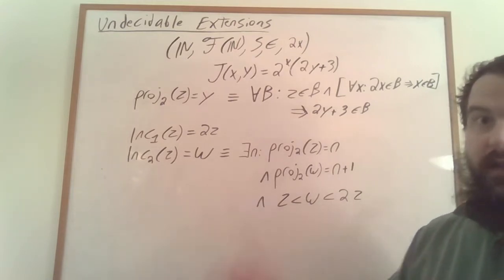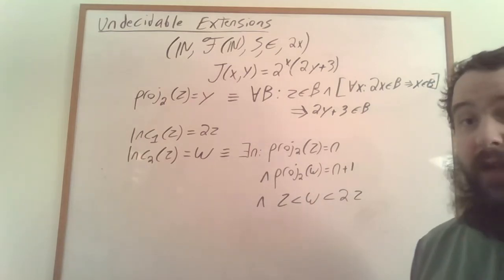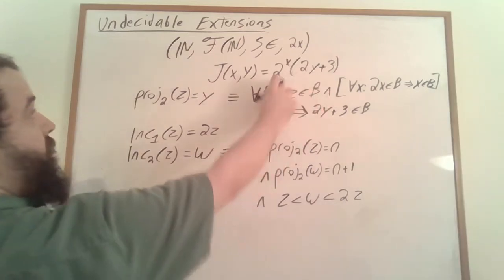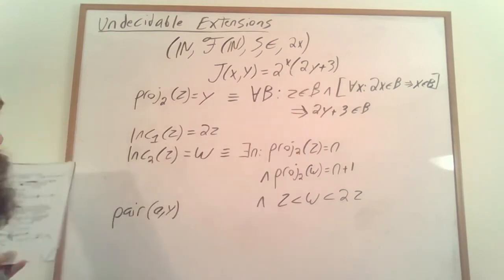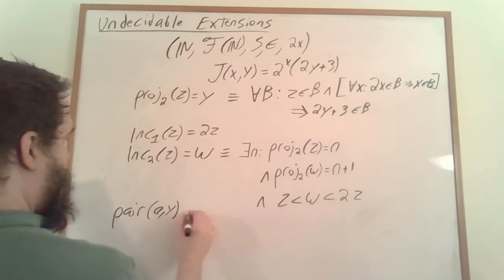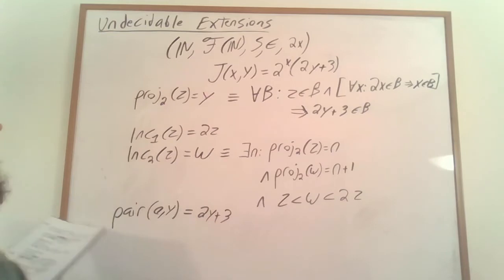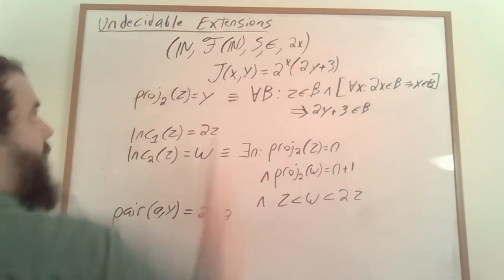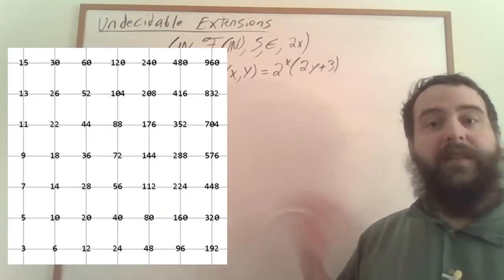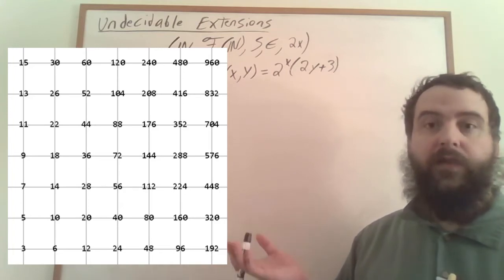As a further part of this construction, I'm going to want to be able to construct pairs of the form 0, y, and that's literally just 2 to the 0th times 2y plus 3. That's going to encode the pair 0, y, so that's just equal to 2y plus 3, which again we can create by doubling y and then taking its successor 3 times. It's helpful to think about these codes as representing points with integer coordinates in the first quadrant.